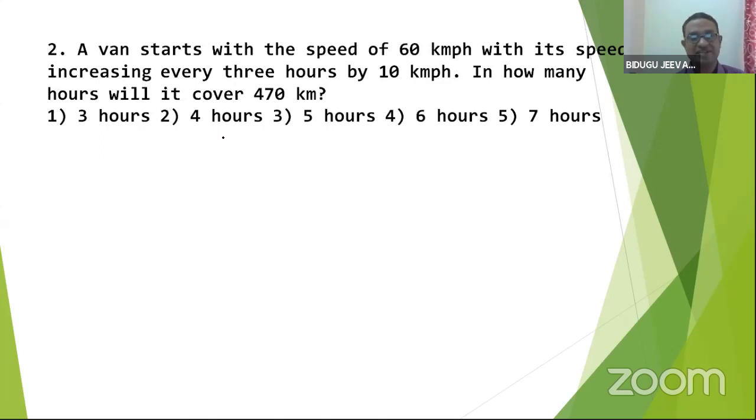A van starts with a speed of 60 km per hour, with its speed increasing every 3 hours by 10 km per hour. In how many hours will it cover 470 kilometers? I hope you understood this question.